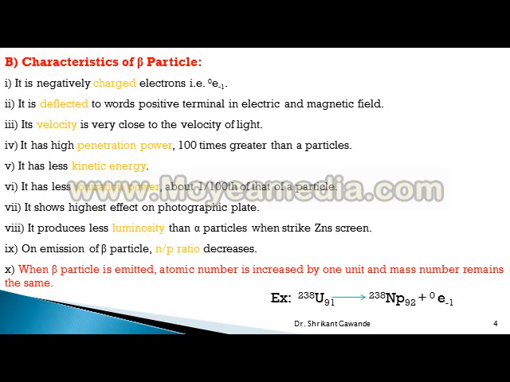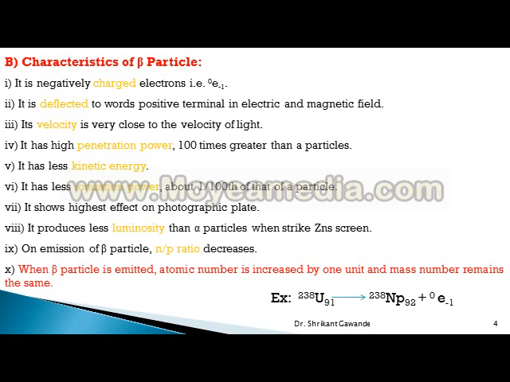It shows the highest effect on a photographic plate. It produces less luminosity than alpha particles when it strikes the ZnS screen.